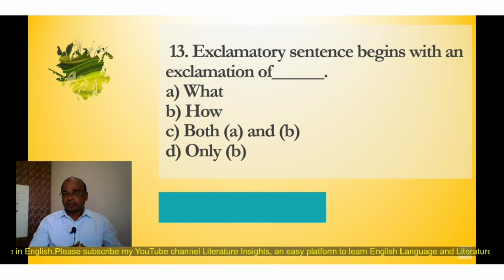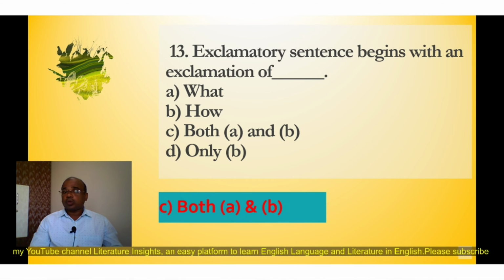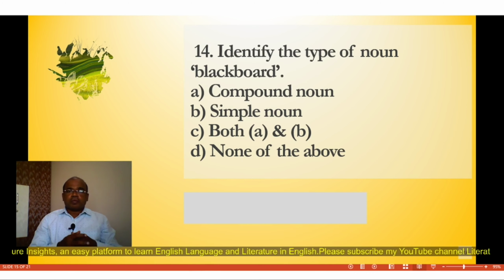You have to select the correct option out of these four options, and the correct answer is C. Both A and B. Exclamatory sentence begins with an exclamation of what and how. For example, what a lovely flower, how funny is it?